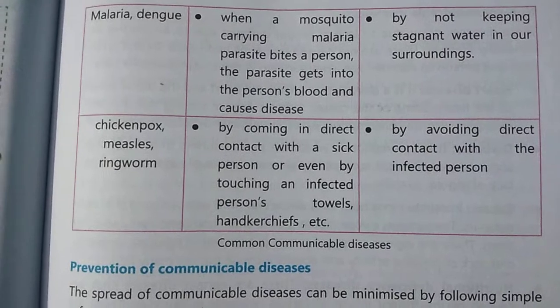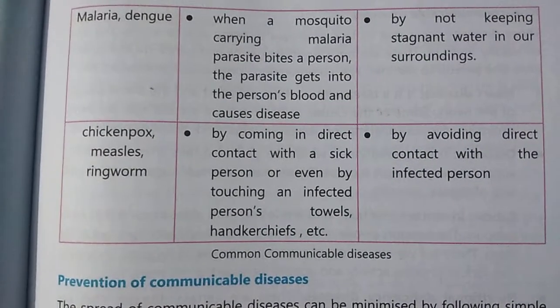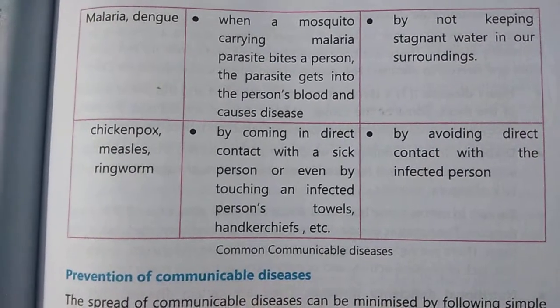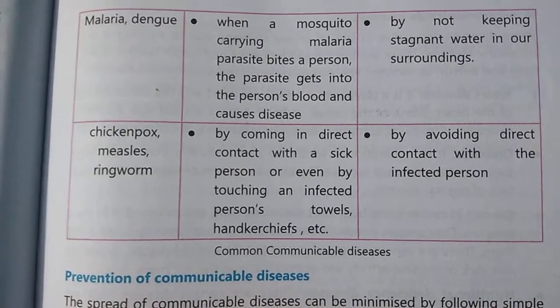Then the last group of communicable diseases: chickenpox, measles and ringworm. Now how do these diseases spread?